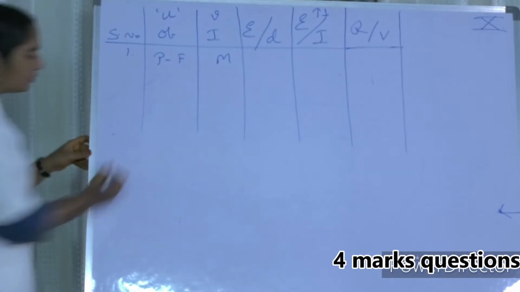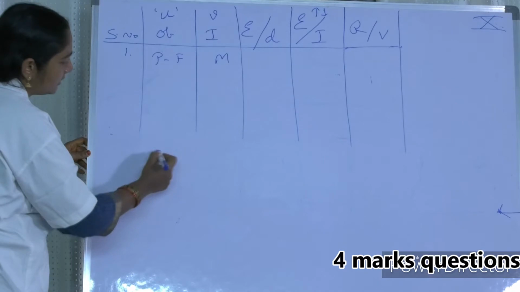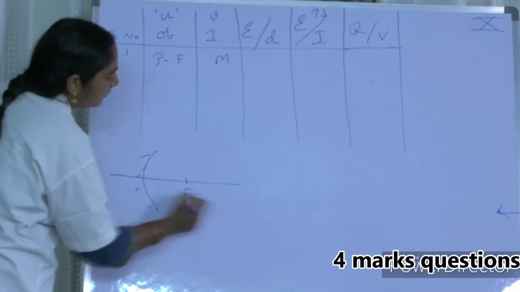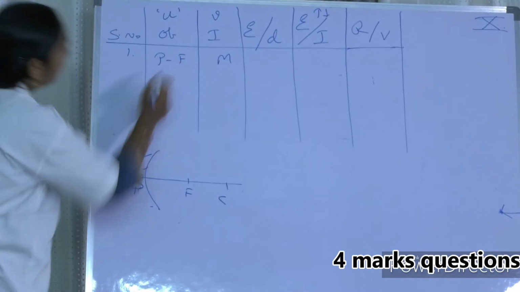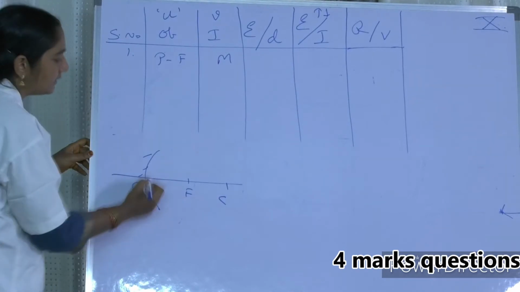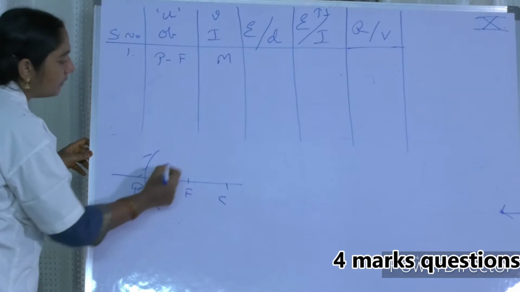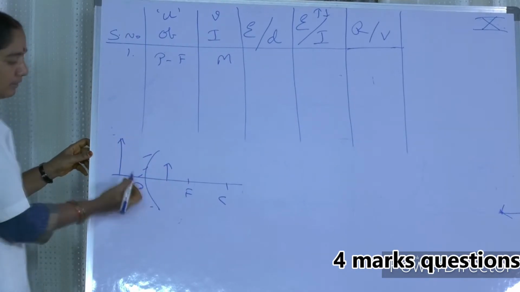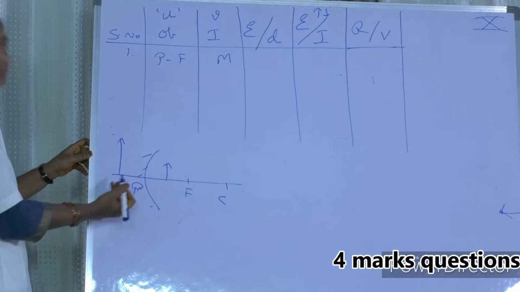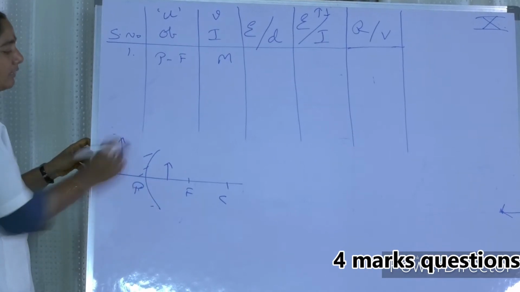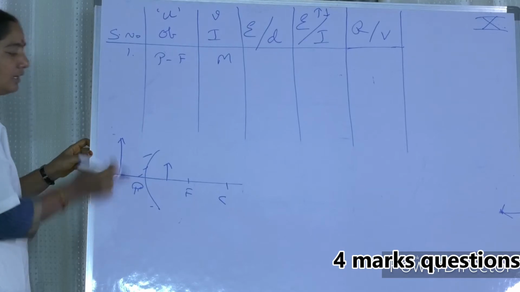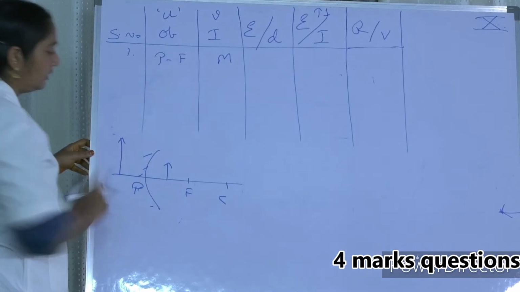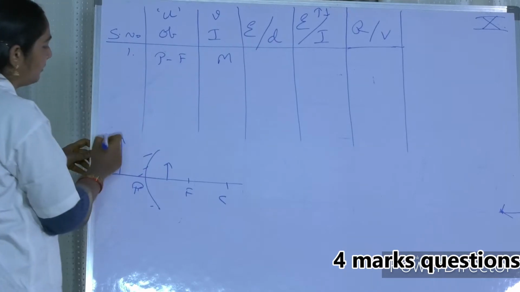The first case is telling you that this is the principal focus, C, P. Within the mirror means the object must be placed between P and F. Then only the image is formed within the mirror. So within the mirror it is magnified, erect. This is the case for the first one.